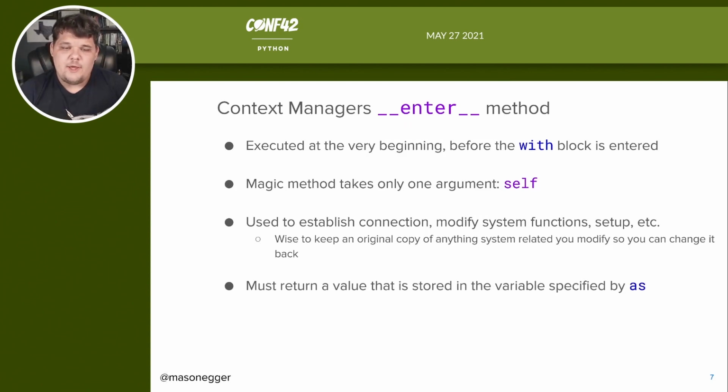It must return a value that is stored in the variable specified as. So the magic method enter must return something, and whatever variable is specified in as, which as we saw in our previous code was the variable cm, it will be stored there.